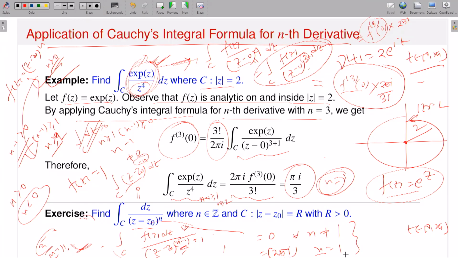But rather, if I just interpret these contour integrations in the form of Cauchy's integral formula for the nth derivative, and then identify what is your contour and what is my function f, then you can easily calculate. Okay, so this is very nice. Depending on n, if n is negative, then of course the integrand 1 by z minus z naught to the power n is analytic, so by the Cauchy-Goursat theorem it is 0. If n is greater or equal to 1, then it will have a singularity at the point z naught.